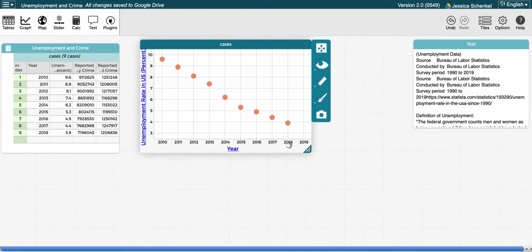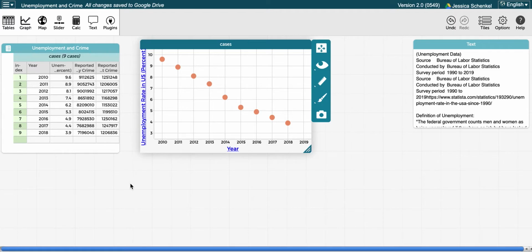Although I am sure in 2018 we didn't know there was going to be a pandemic in 2020. Although some did predict it. Maybe that's another thing we could look at. So what I want to do here is walk you through how to make any model that you want in CODAP. You're going to follow these steps to make a model no matter what type of model you want to make.